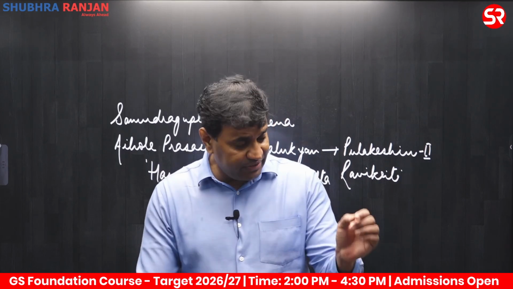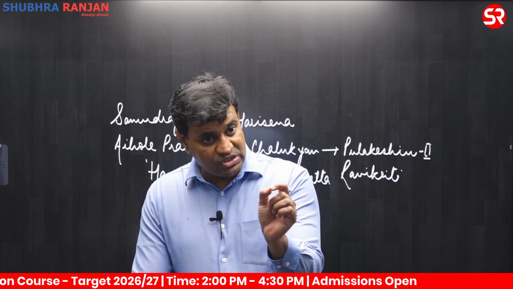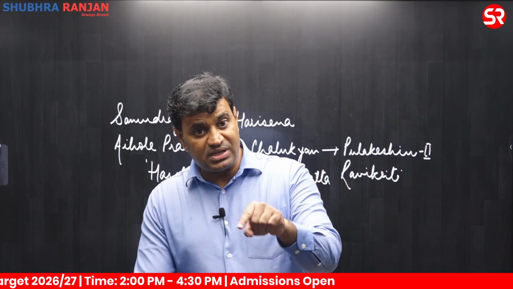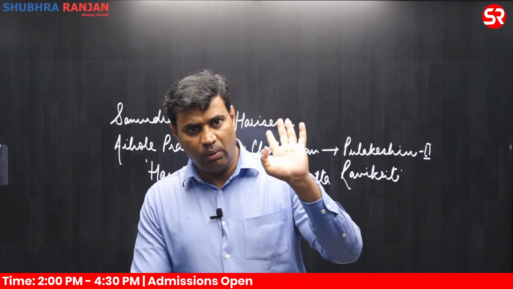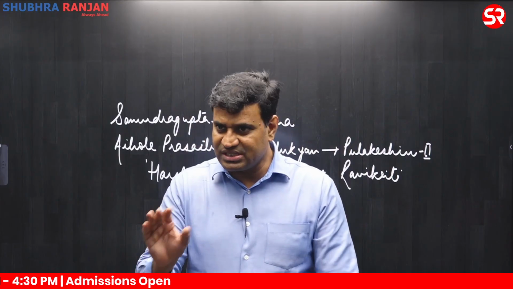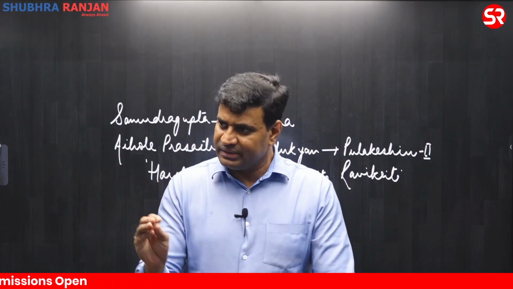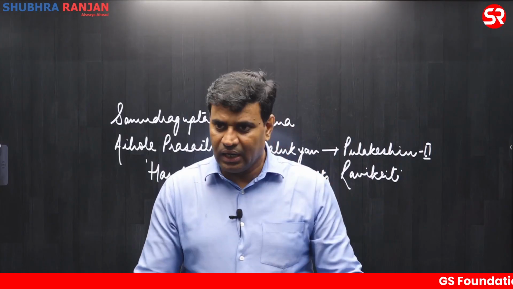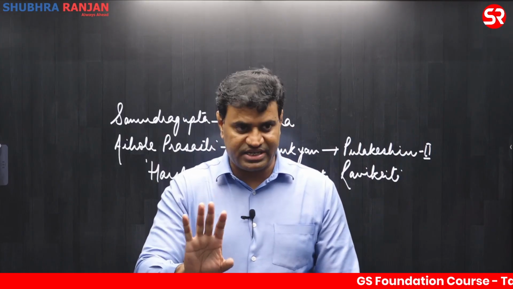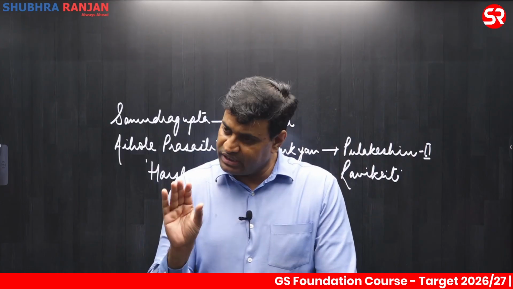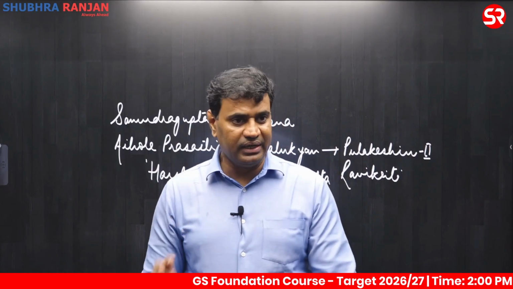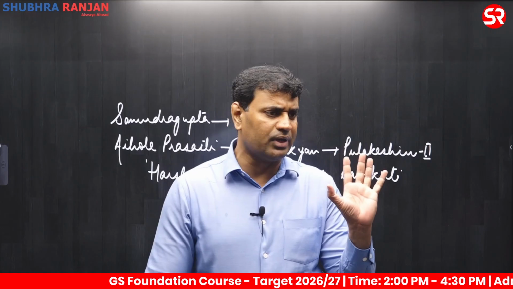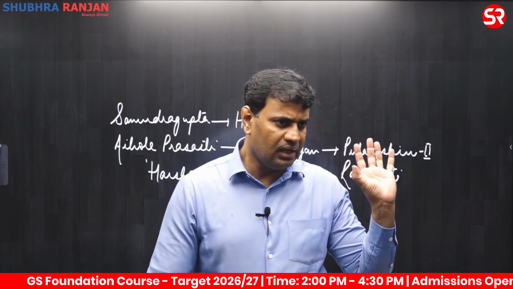So every sentence which was written in his biography was first dictated by Abul Fazl to Akbar.